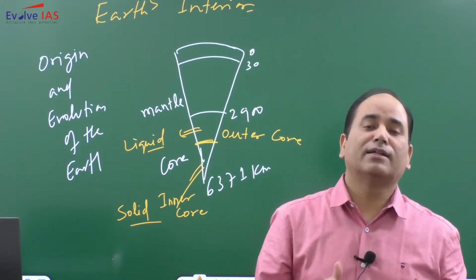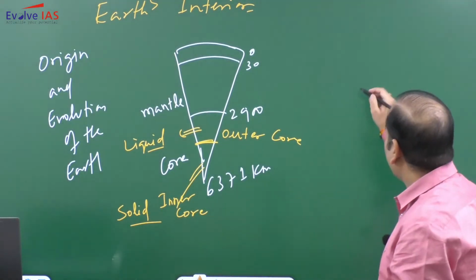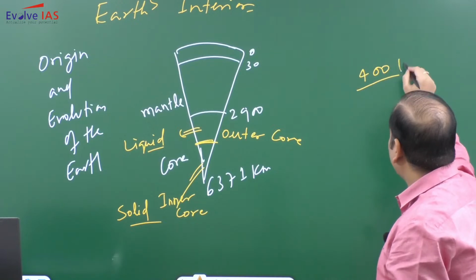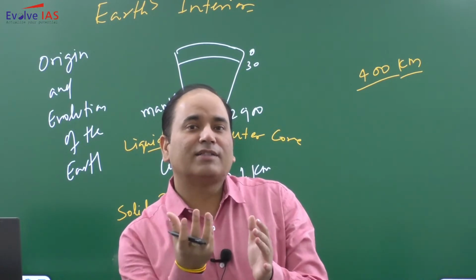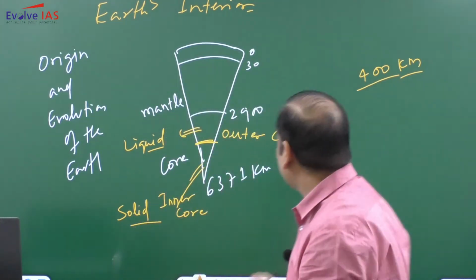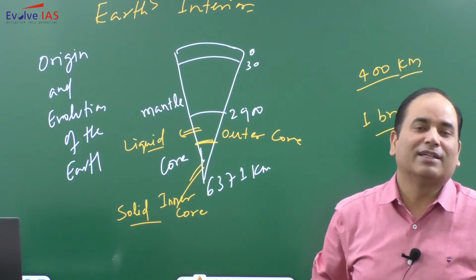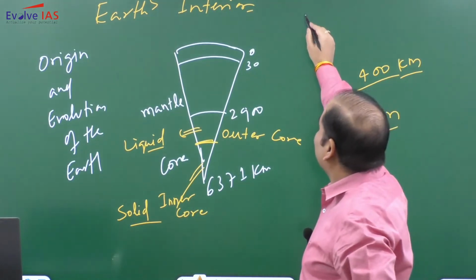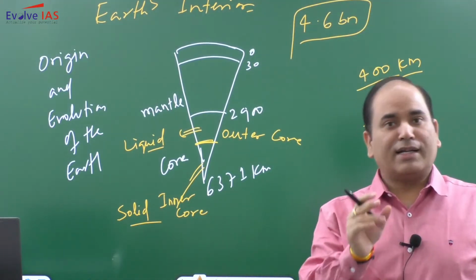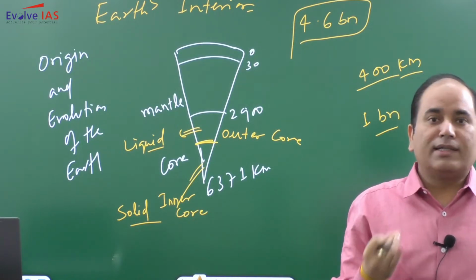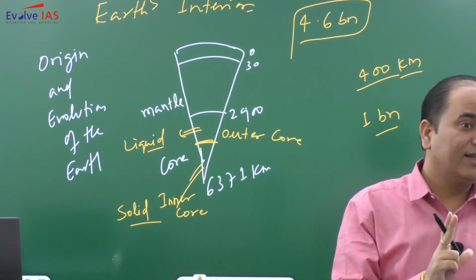But as far as rocks are concerned, rocks are very poor conductors. So if, let's say, 400 किलोमीटर का अगर हमारा मोटा रॉक है and heat is being transferred through the conduction method, so almost it will take 1 billion years to transfer the heat in this 400 kilometer thick rock. And what is the age of Earth? So obviously it is very clear conduction's role is there, but conduction is not the primary mode of heat transfer within the Earth interior.